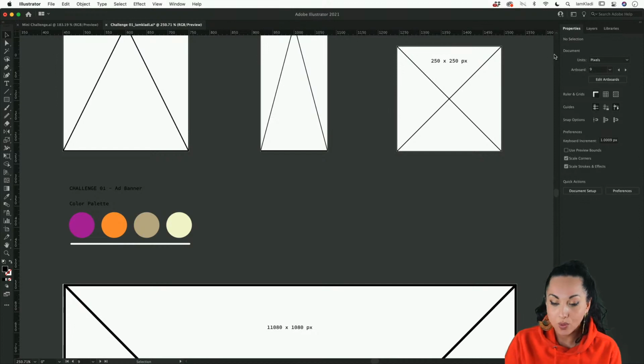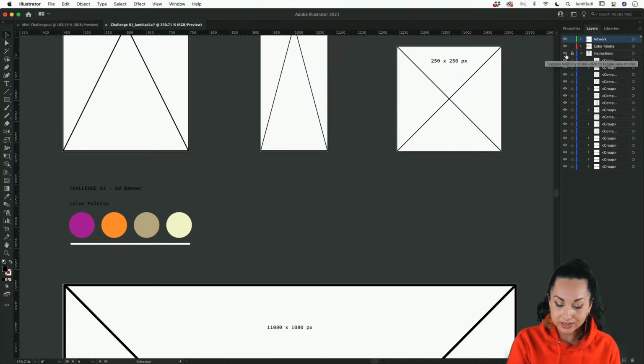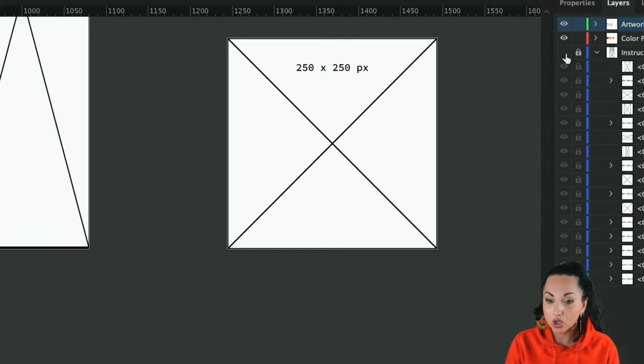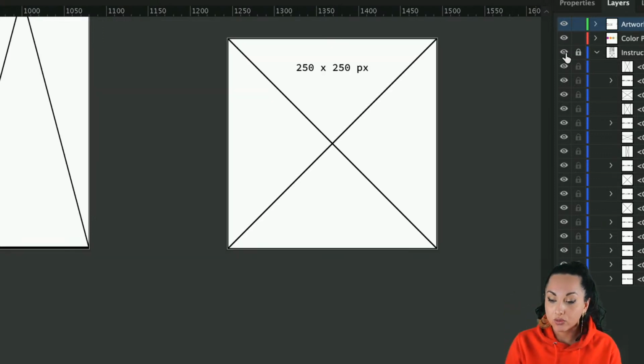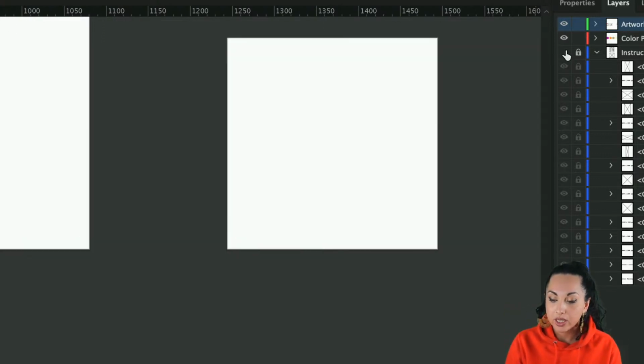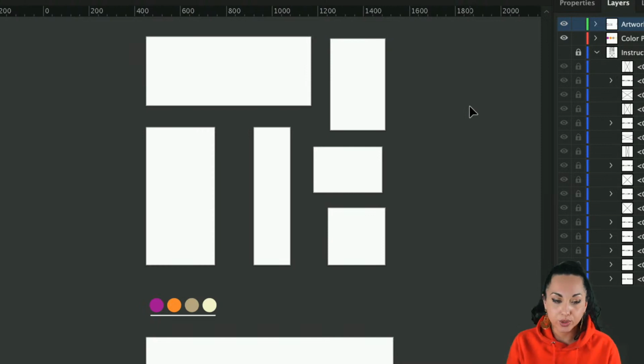And if you wish to hide these instructions, all you have to do is head to the layers panel, and from here simply click on the eye icon to toggle the visibility of the instructions, and they go away. So you can right away click on the artwork layer, which will contain our artwork, and we can start working on whichever artboard you prefer.